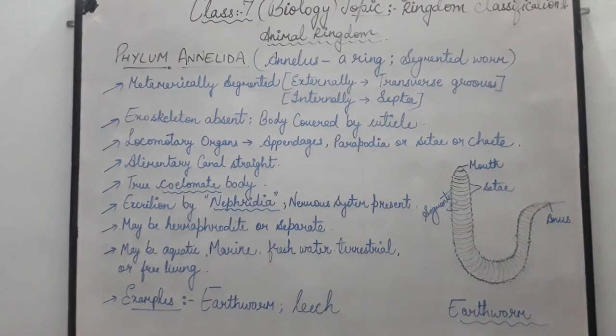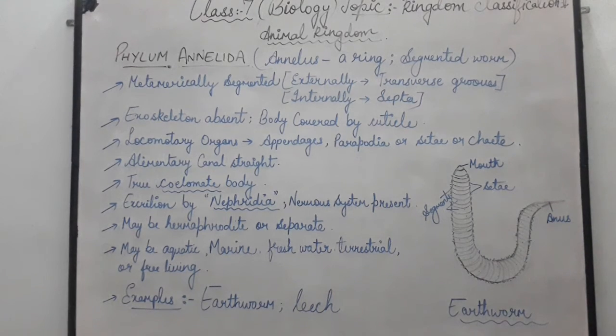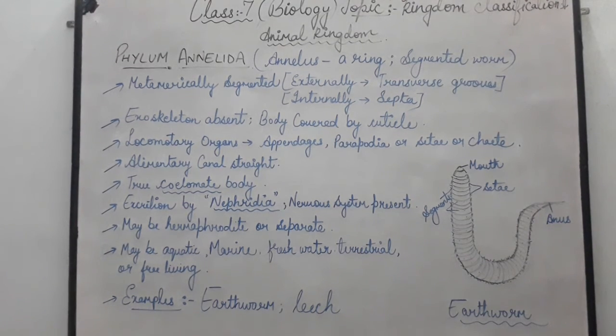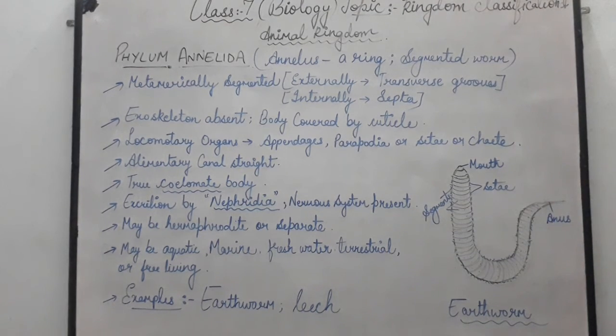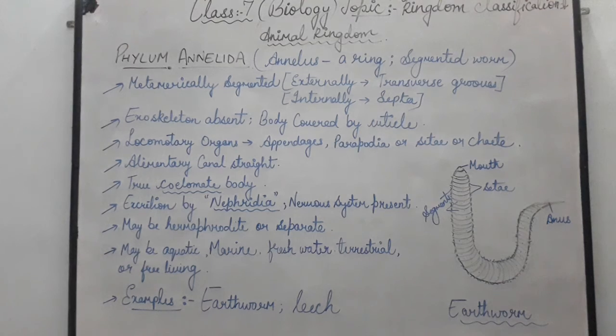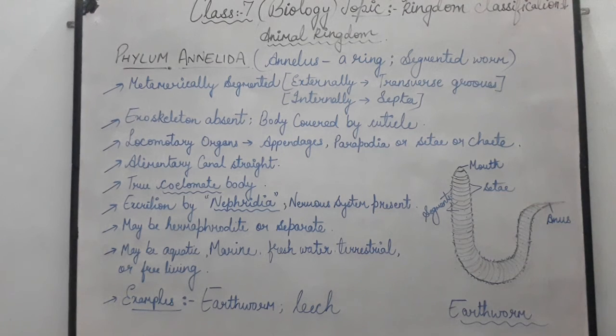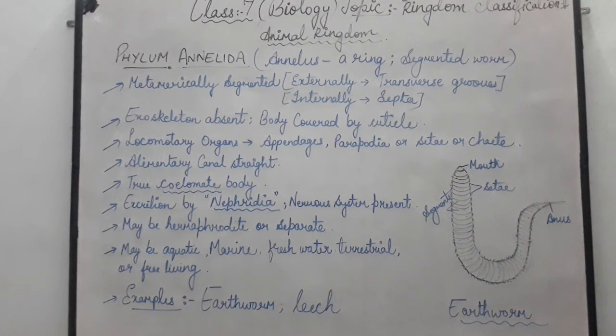Okay, next the examples we can see: the examples are earthworm and leech. I hope you have seen the earthworm. They are mostly visible in the soil, and these earthworms live in the soil and get nutrition from it. But leech is a parasitic organism, that is, it sticks to someone's body and gets its nourishment, the blood, from the other's body. So children, this much is in the phylum Annelida. We have studied so many characteristics. This is very important. Learn the two examples, and also the characteristics of phylum Annelida. Now students, we will see the next phylum.